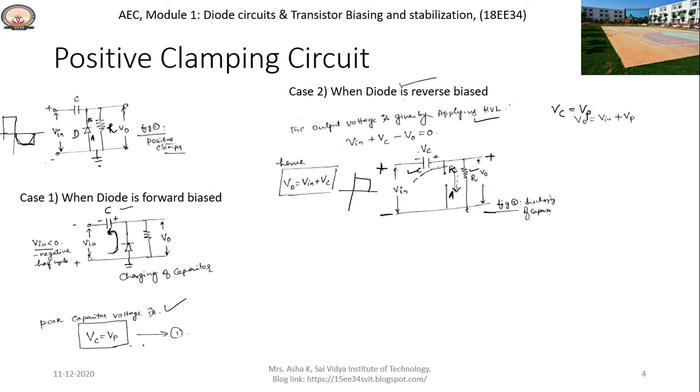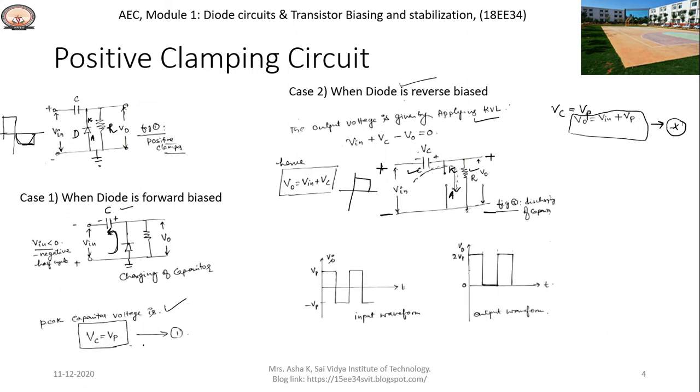Hence, V output is equal to V input plus V peak value. Now, let us analyze the input output waveform for the positive clamping circuit. Say we have three different input levels: one is Vp, another one is 0, and the third is minus Vp.